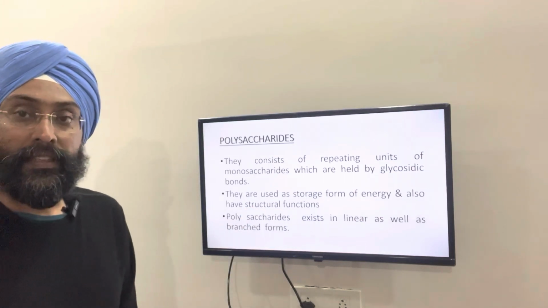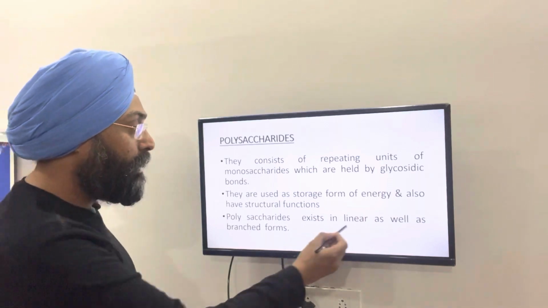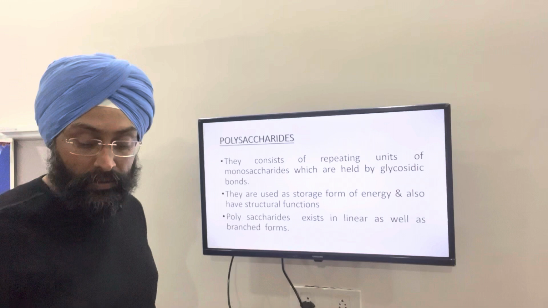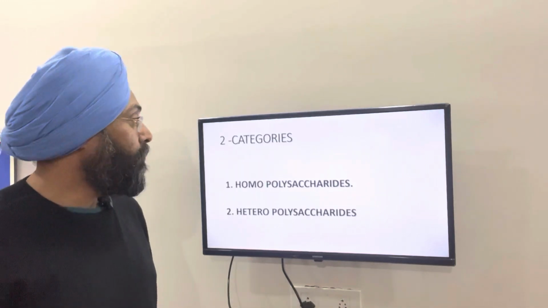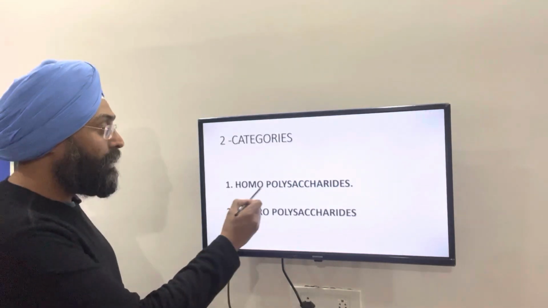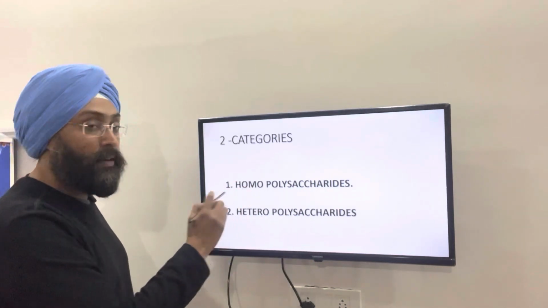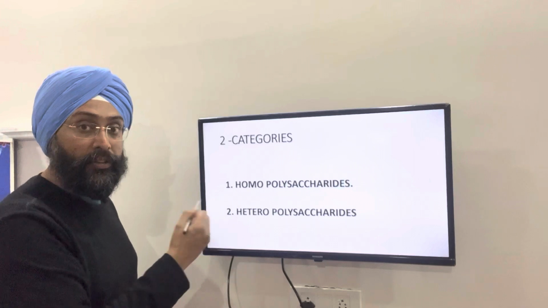And they exist in two forms: linear, that is straight chain, and branched, that contains branches also. So now we will come to two categories: homopolysaccharides and heteropolysaccharides. Homo contains same units, hetero contains different units.